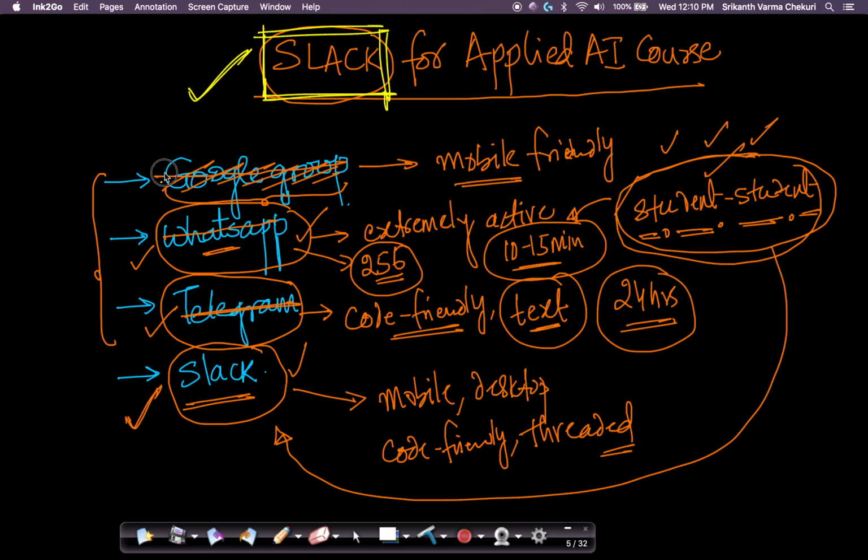Thanks to all the students who said Google Groups is not working, and some of the students who shared with us on how well the WhatsApp group is working, and some of the downfalls or limitations of both WhatsApp and Telegram. Actually, some of our students suggested Slack. That's when we started experimenting. And thanks to all the students, keep these suggestions coming. This is a collaborative effort that we want our students to be partners in, because in the long term, it's our students who matter.